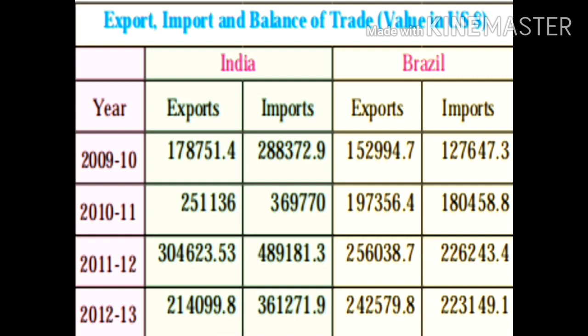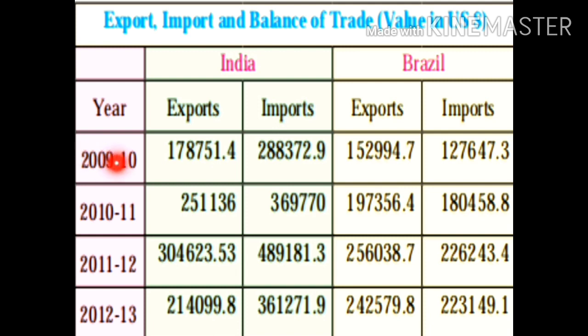Now we have to calculate the balance of trade. As we know, to calculate the balance of trade, we have to subtract the export from the import, if the imports are more than the exports. But if the exports are more than the imports, then we have to subtract the import from the export. So let us begin now. First, let us start with India.